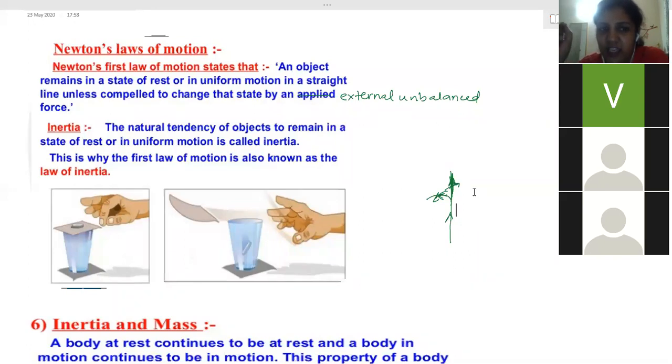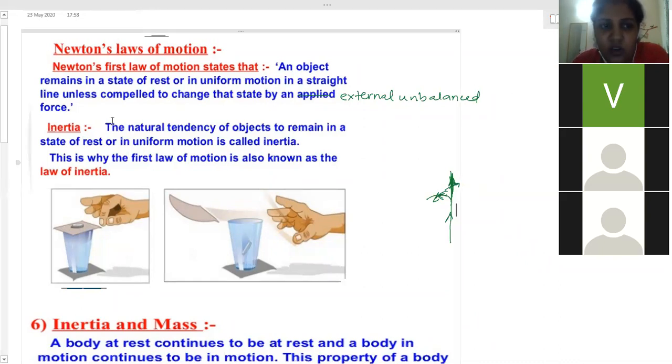No, ma'am. Direct force we have not applied on the fruit. So that means, as Newton has told, the object will remain in the state of rest until or unless any force is applied. Have we applied force on the fruits? No, ma'am. So that means it will remain in the state of rest.